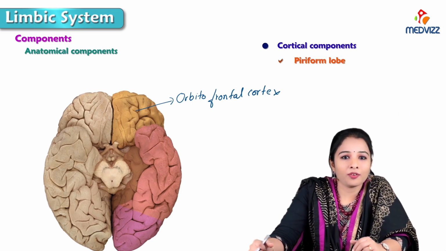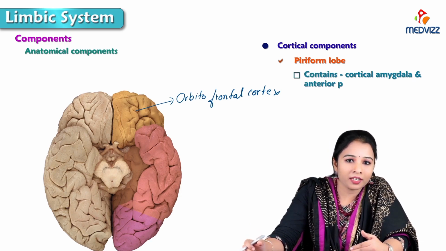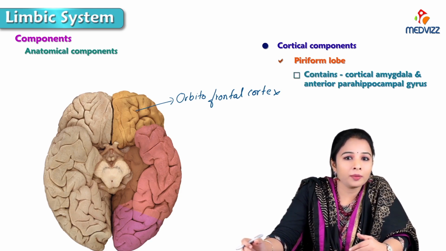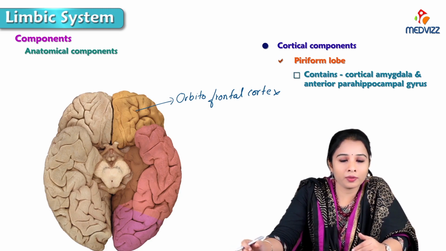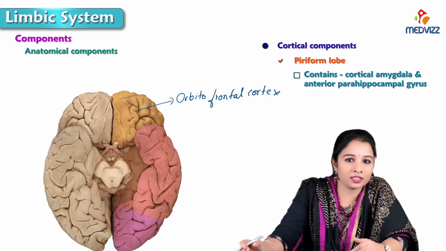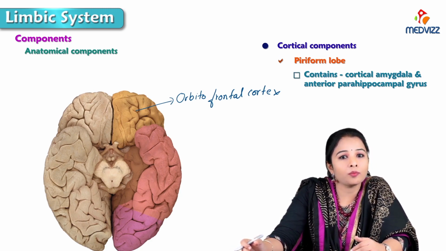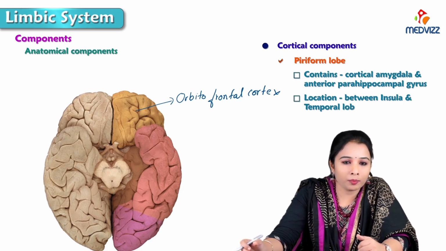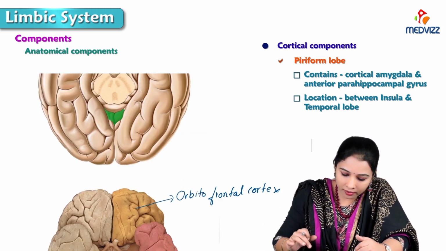Next, about the pyriform lobe. The pyriform lobe mainly consists of the cortical amygdala and the anterior parahippocampal gyrus. The anterior part of the parahippocampal gyrus is considered the pyriform lobe. More specifically, the human pyriform lobe is located between the insula and the temporal lobe. So what is the insula?